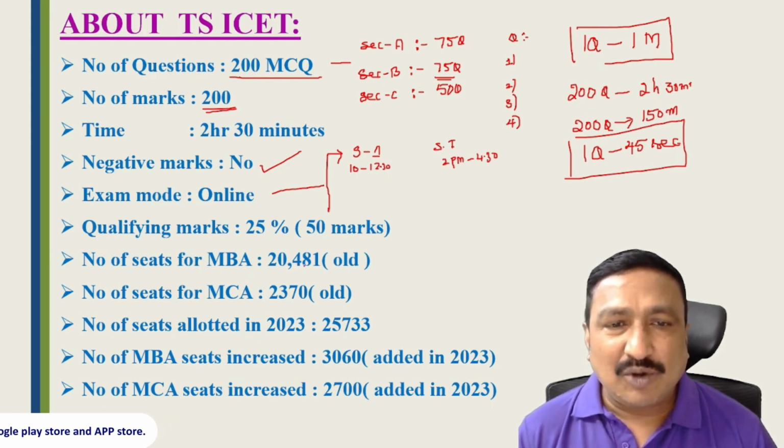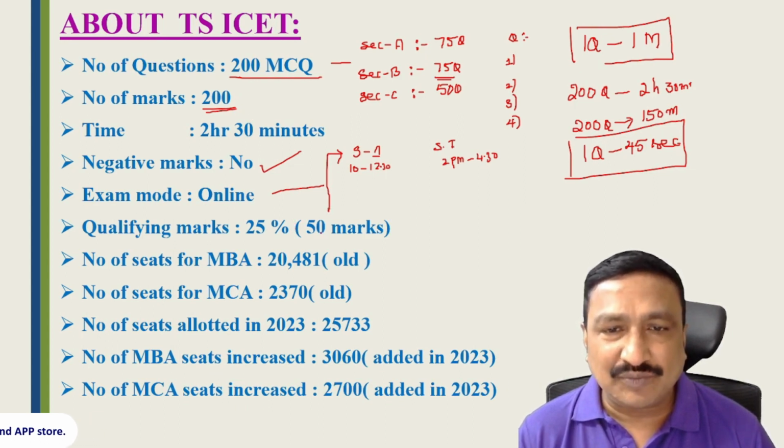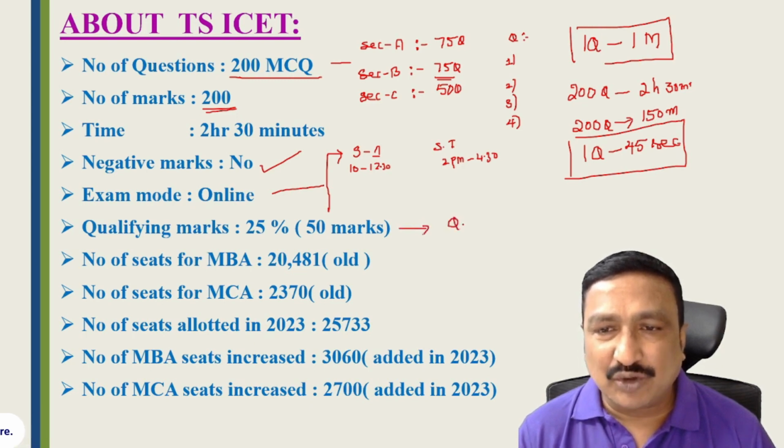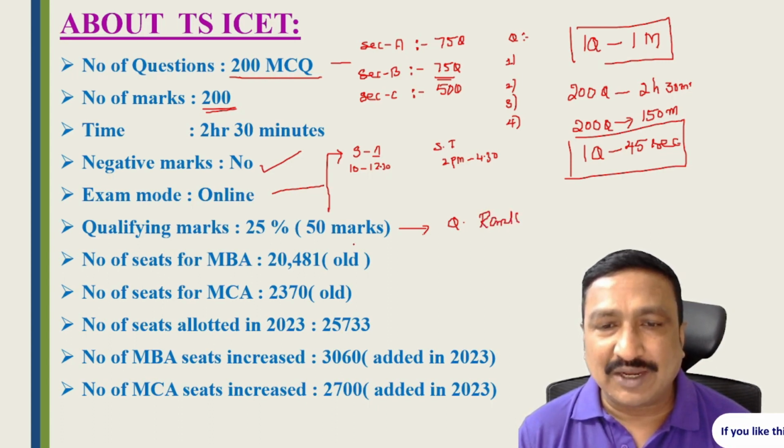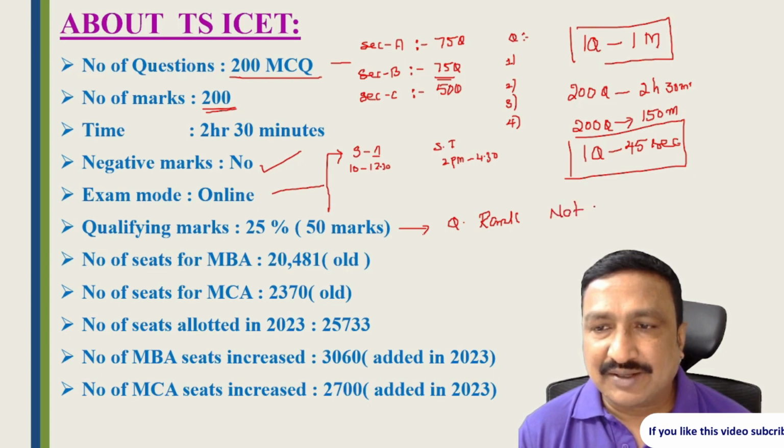The qualifying marks for this exam is 25%. That means out of 200 marks, if you get 50 marks, then you get a rank card. They will say you are qualified and give the rank. If you get less than 50 marks, they will say not qualified.